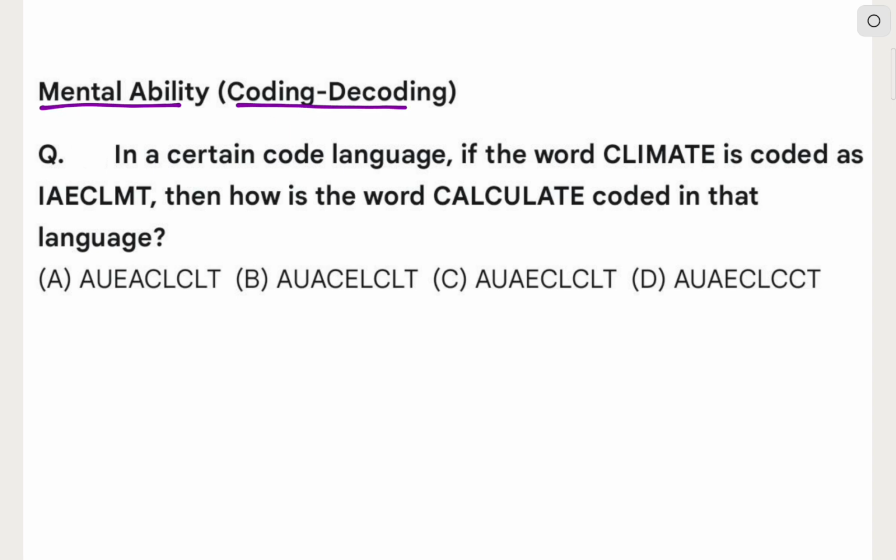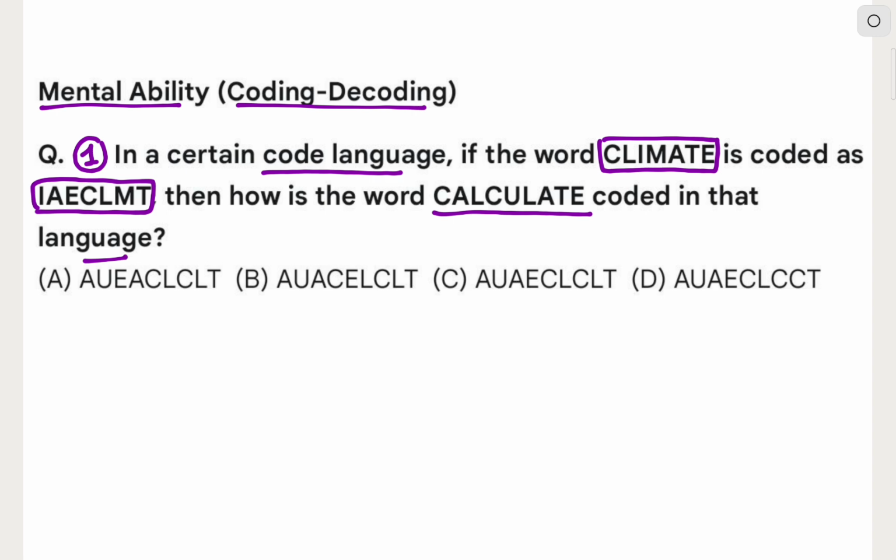Mental ability coding decoding question number 1. So in question number 1 we are given that in a certain code language. In coding decoding types of questions you will be given a code language. So given that in a certain code language, if the word climate is coded as IAECLMT, then how is the word calculate coded in the language? First try it yourself and then see the solution. So let's see the solution.